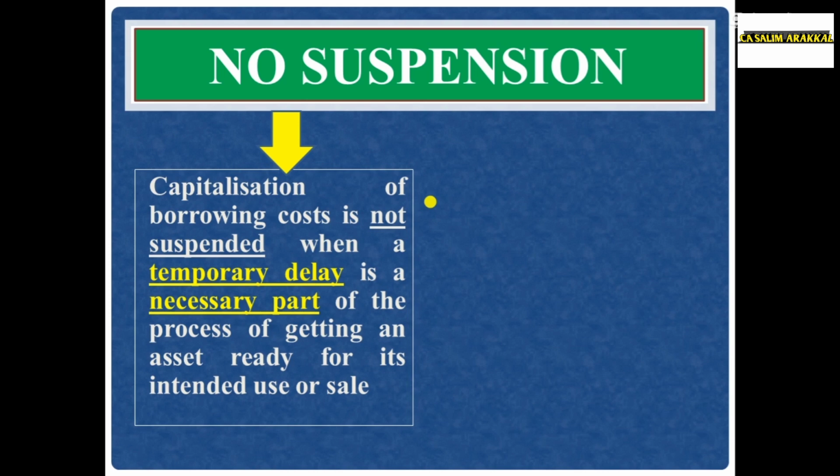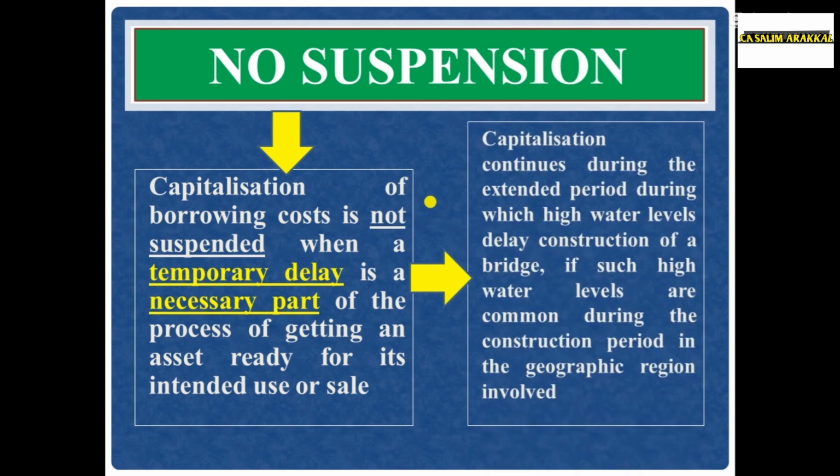For example, we are constructing a bridge. Due to high water level, the construction of the bridge is interrupted. The high water levels are common during the construction period in the geographic region involved. For example, in the state of Kerala, we cannot do any construction activity in the month of June due to heavy rain. That is common in the geographic region.